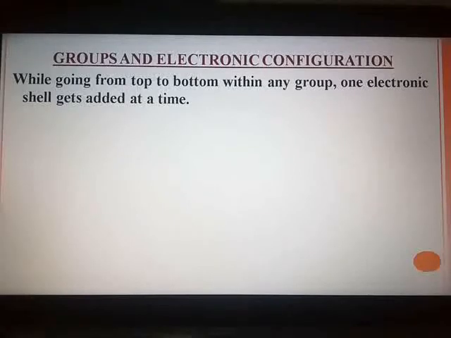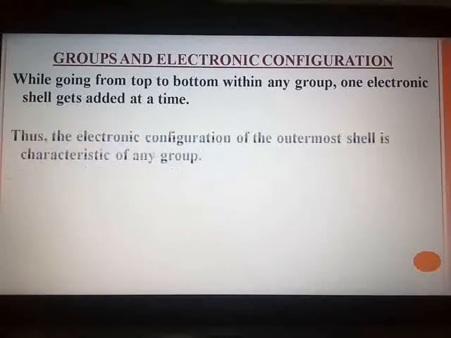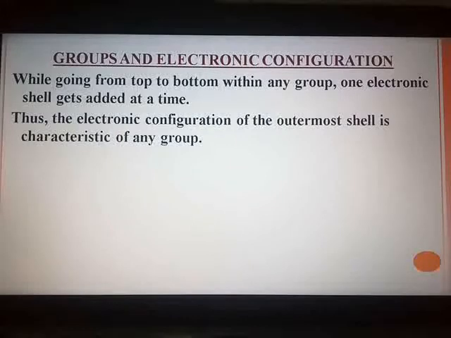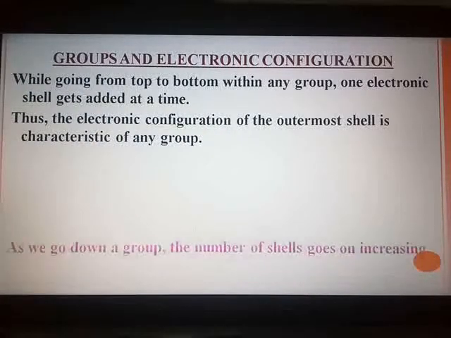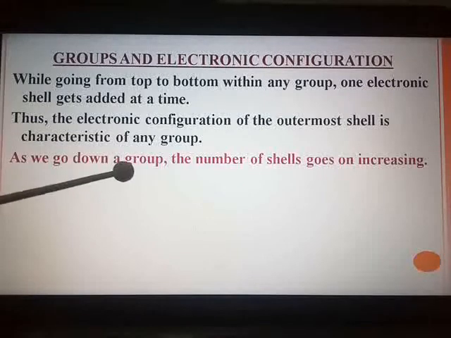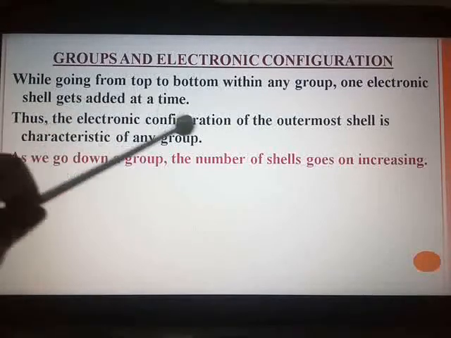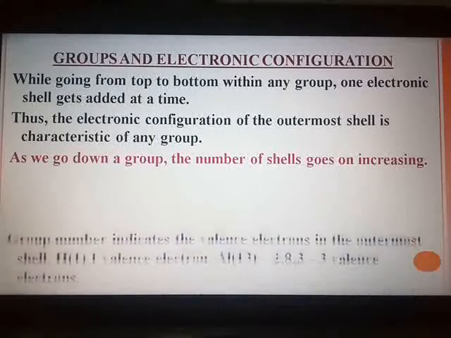If you take the first group, there is only one shell. If you move to the second group, then when you look at the elements from top to bottom, the first element will have only one shell, and the second element below it will have two shells, and so on. One shell gets added at a time, and thus the electronic configuration of the outermost shell is the characteristic of any group. As we go down a group, the number of shells goes on increasing.